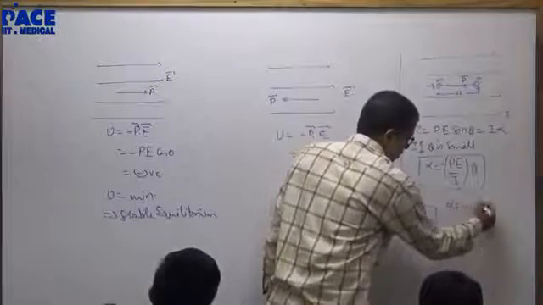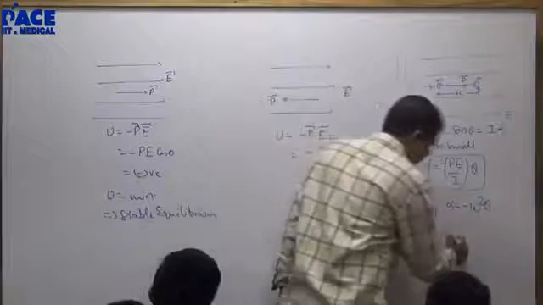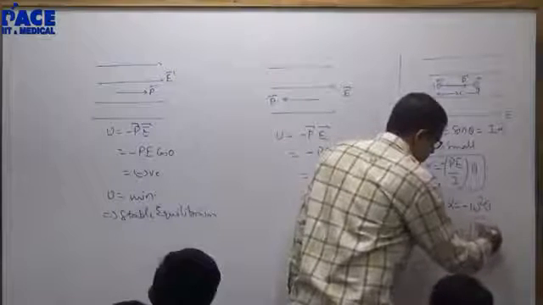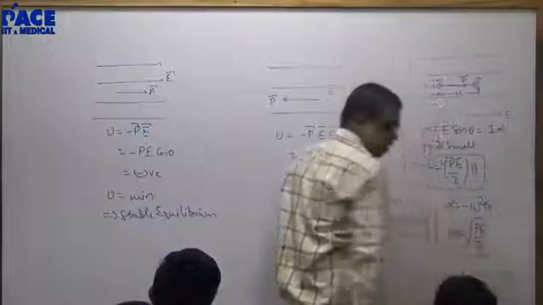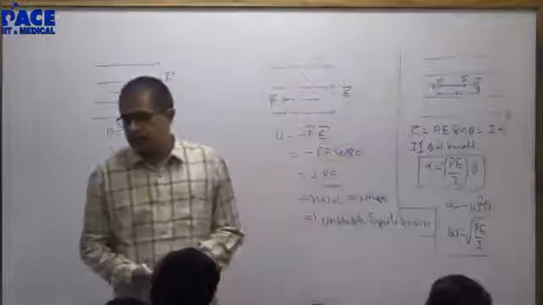Alpha is equal to minus omega square theta, SHM. Omega will be under root P by I. Time period will be 2 pi under root I by P.